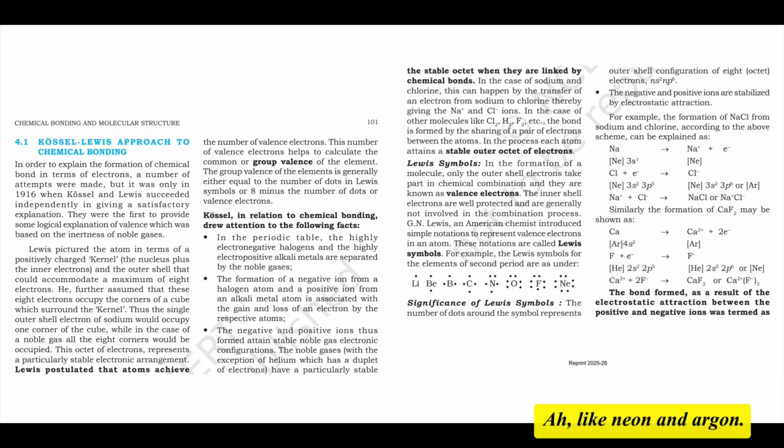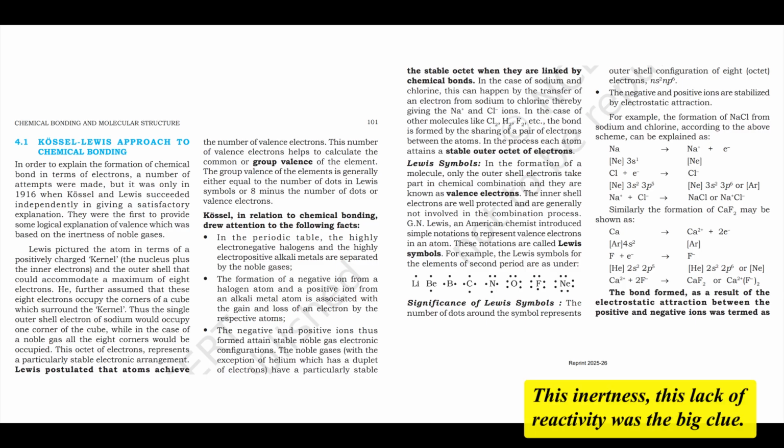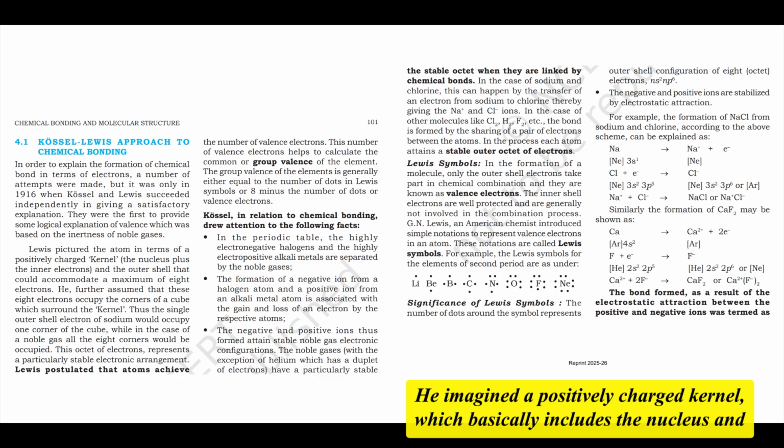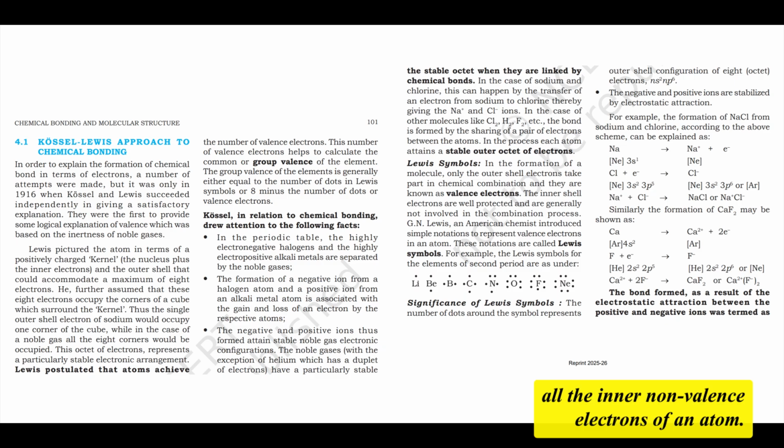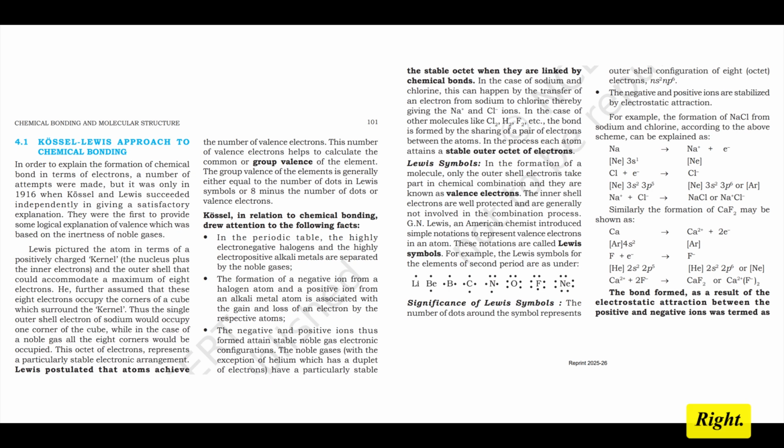Like neon and argon, the ones that don't react. Precisely. Imagine elements like neon or argon. They almost never react. This inertness, this lack of reactivity, was the big clue. So their non-reactivity was the key to unlocking the puzzle. Exactly. Lewis especially gave us a very intuitive picture of the atom. He imagined a positively charged kernel, which basically includes the nucleus and all the inner non-valence electrons of an atom.